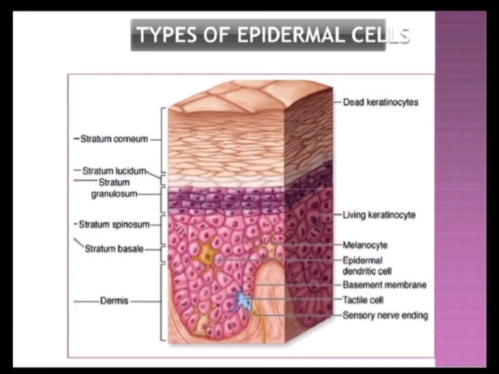So I have told you that in all these 5 layers of the epidermis you will find the life cycle of the keratinocyte. So keratinocytes are being produced in the basal layer, then they become differentiated, then they get displaced, and then there will be the death and desquamation.